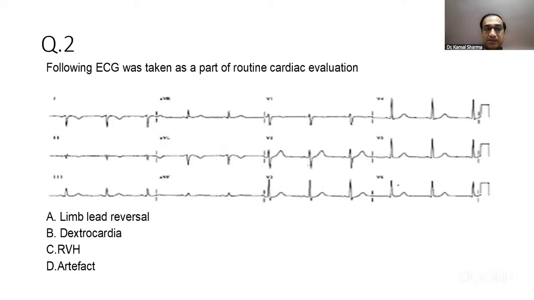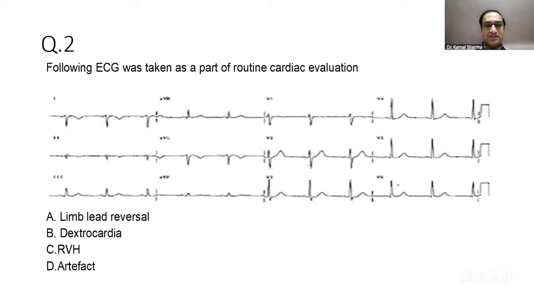That's very important to realize, because if you have inverted P waves, then you probably are dealing with dextrocardia and also the poor R progression from V1 to V6. But a lot of students have recalled that this was actually limb lead reversal and not dextrocardia. Other options were artifact and RVH, which would probably not hold true.